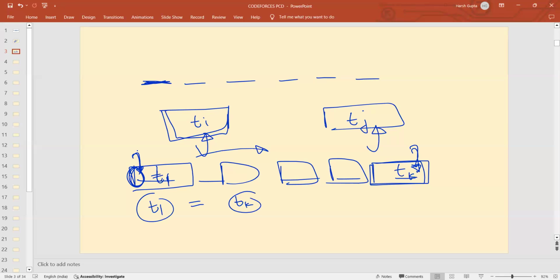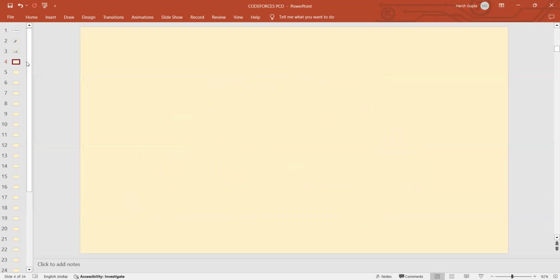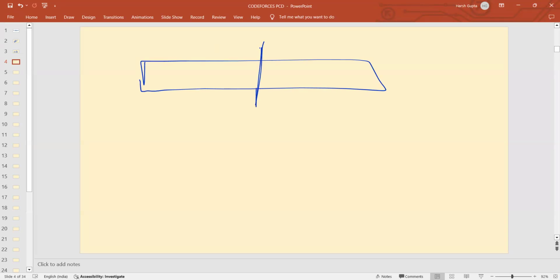So if the first character is equal to the last character, we know that the answer will always be no. Does anyone have any doubt in this? If the first character is equal to the last character, the answer will always be no. And if the first character is not equal to the last character, just imagine what you can do. You can always divide this string into two parts because you want to divide it into at least two parts. The question says that you divide it into at least two parts. So what you do is you always divide it into two parts.